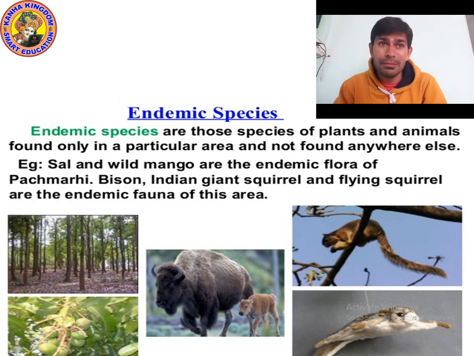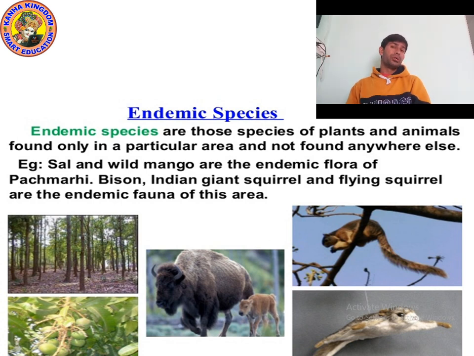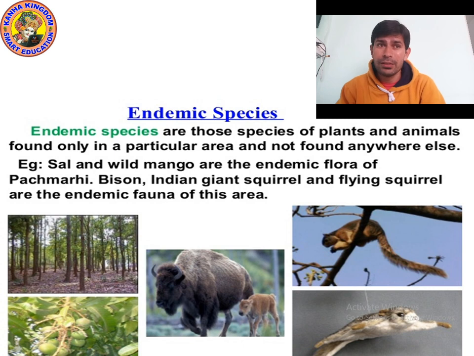They are found only in a particular area, and it is very important to protect them. You will not find them anywhere else.